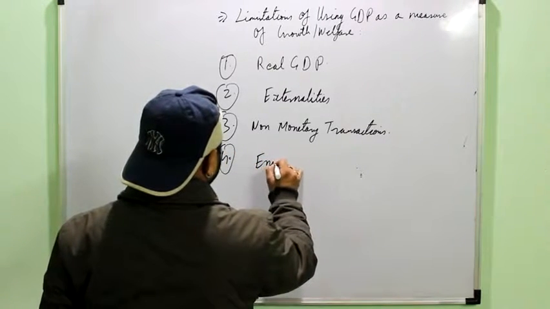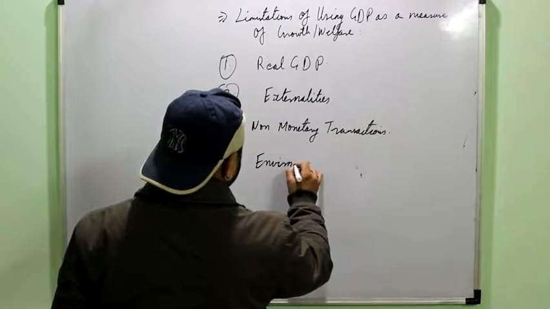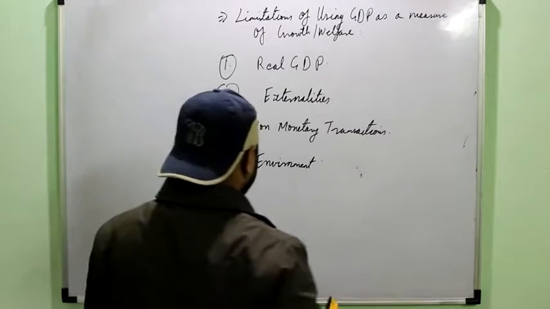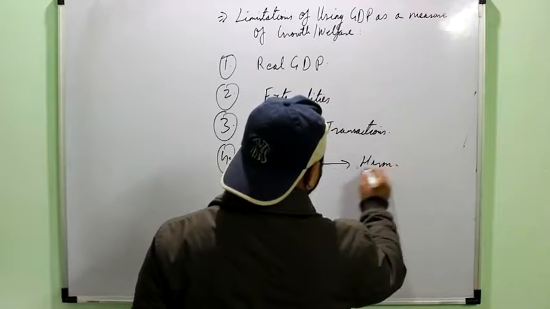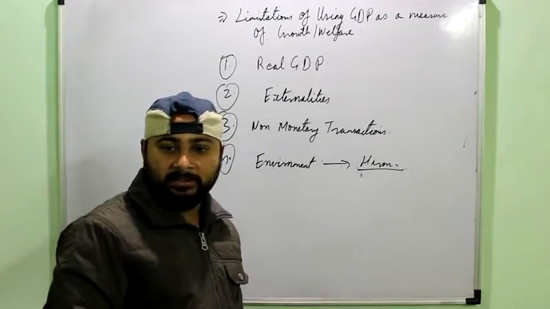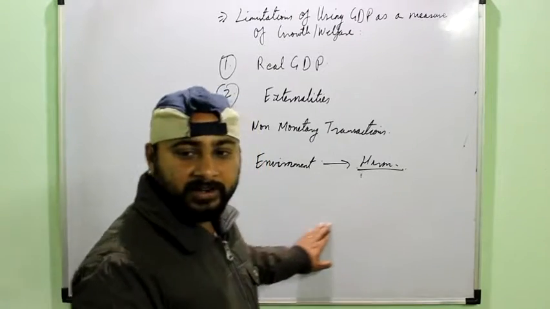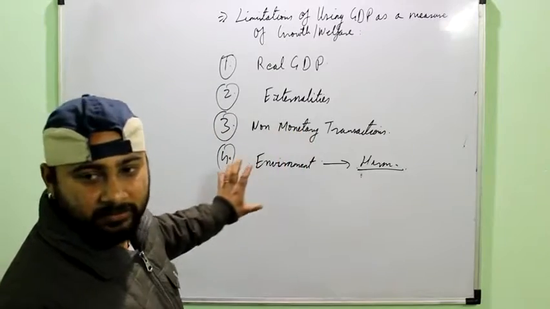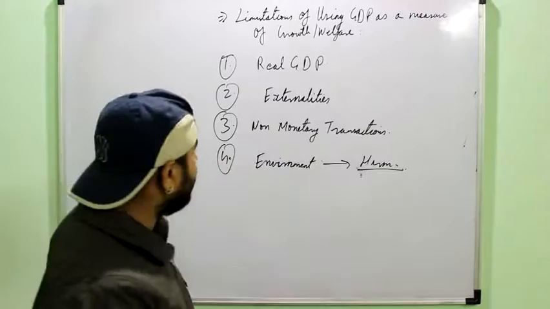Then fourth, it doesn't consider the environment. It may cause some harm to the environment, like setting up of industries can lead to more pollution: noise pollution, air pollution, water pollution. So these are also not counted under the GDP. These are the four basic limitations of using GDP as a measure of welfare, and these may be asked as informal questions from you.